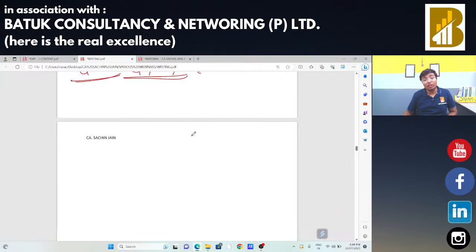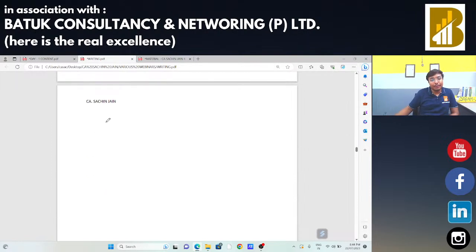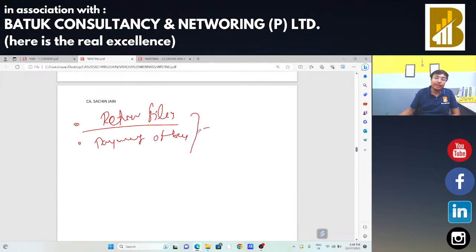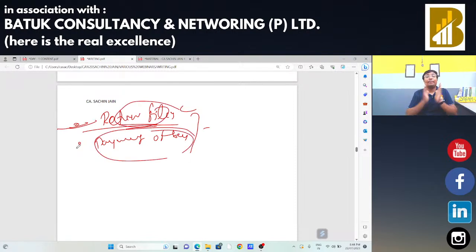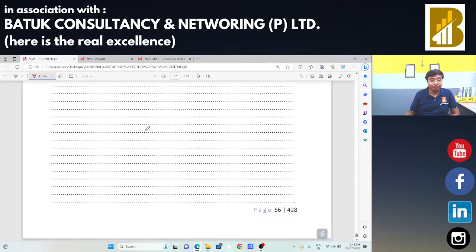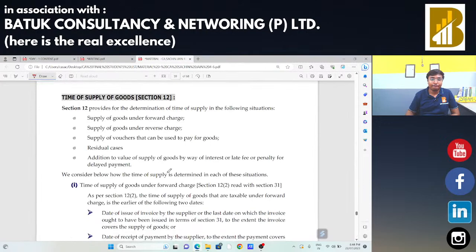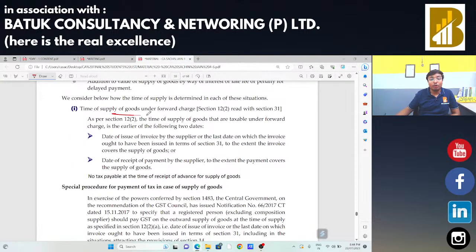Okay. One residual principle is also there, and as per that principle, if you are not able to decide by any of the above methods, then your return filing date will be your time of supply, and the payment of tax, when you pay the tax, that will be your time of supply. If the return filing is available, in that case the return filing date and the date of payment of tax, both these dates will be called your time of supply. So time of supply in case of goods under forward charge will be the date of issue of invoices.